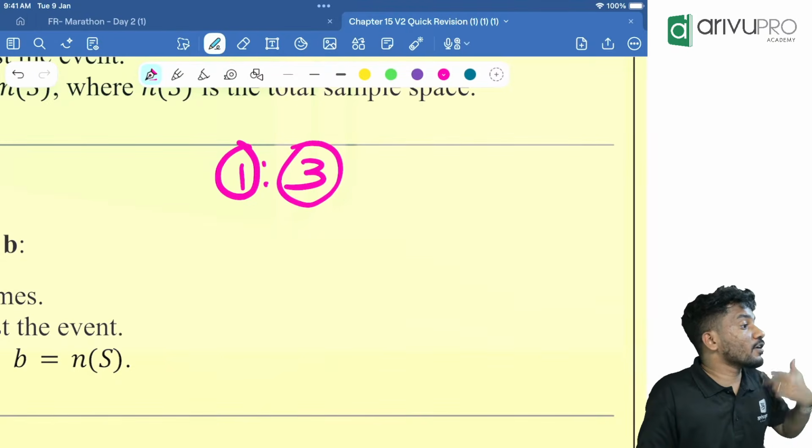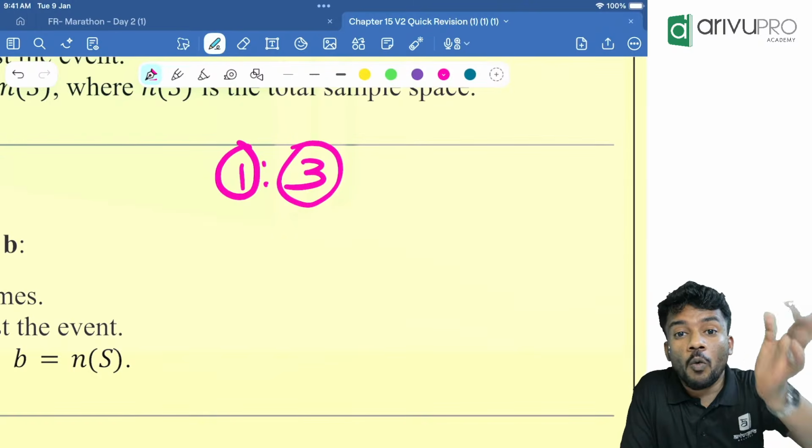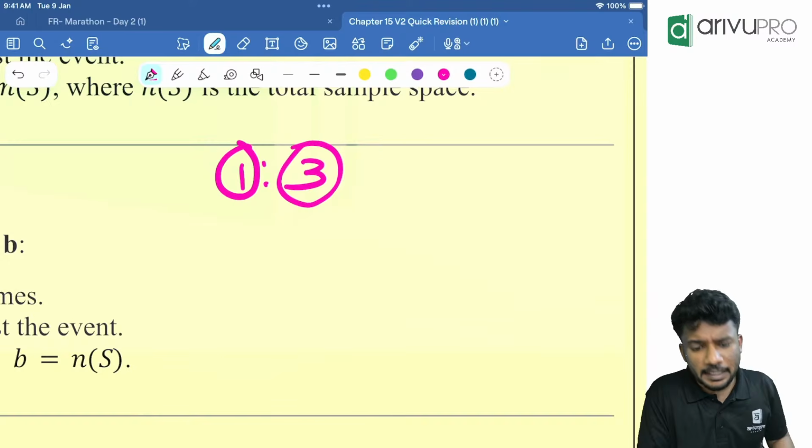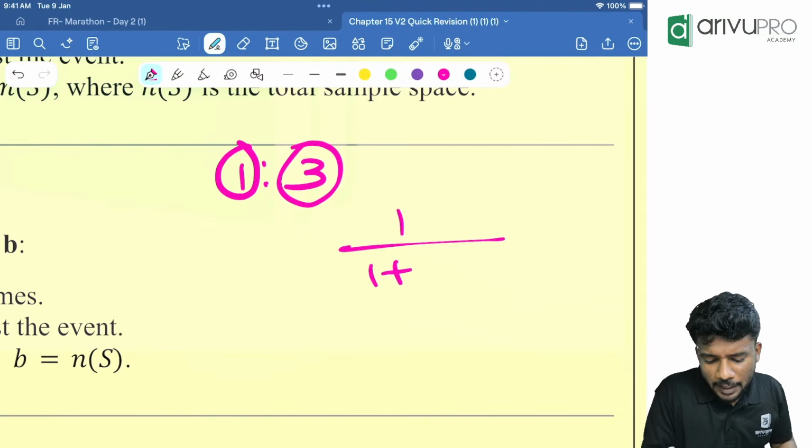So odds in favor of you getting a correct answer is what? 1:3. Okay. Now from that, probability of getting a correct answer will be what? 1 divided by 1 plus 3. So answer is 1 by 4.